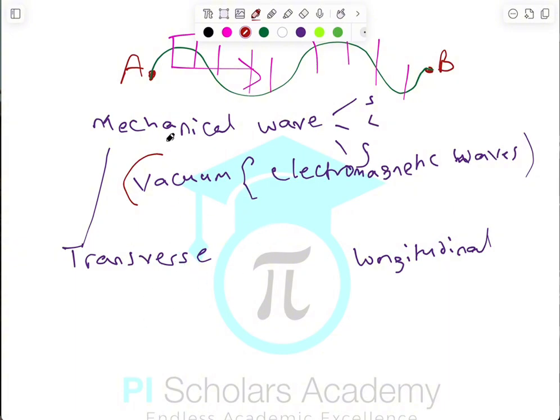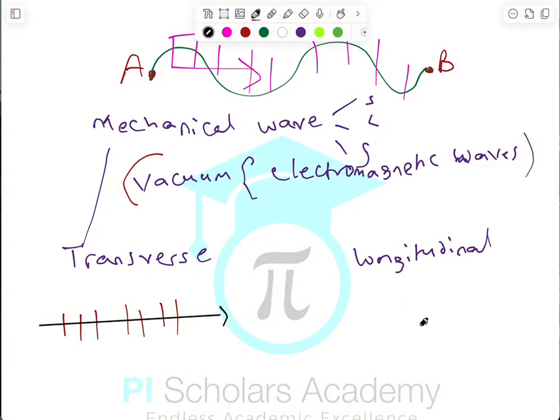For instance, among the mechanical waves that I mentioned earlier, I had mentioned sound wave. Sound wave is actually longitudinal. So I'm going to give you some basic classification now. What is a transverse wave? A transverse wave is simply such a wave that the particles of the medium that is vibrating are perpendicular to the direction of the wave. Then you have what we call a transverse wave.